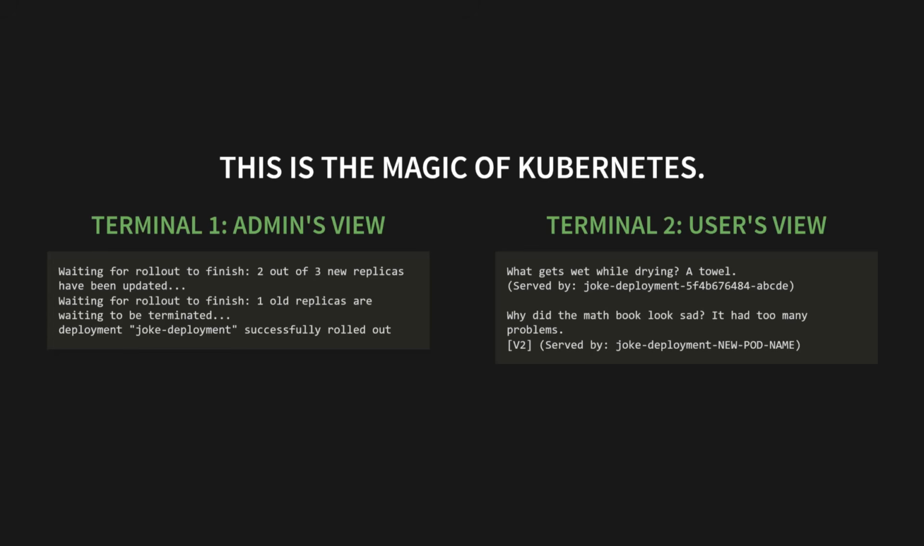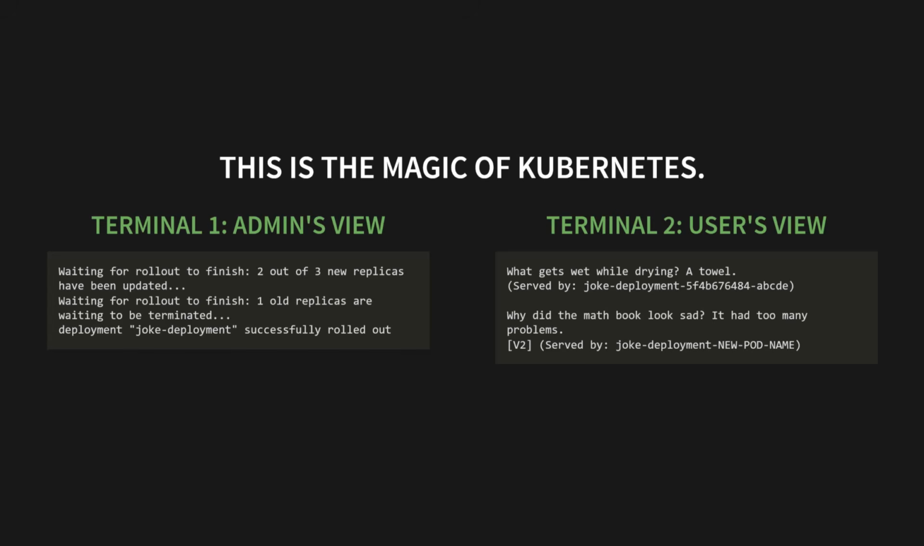In Terminal 1, the admin view, you'll see messages like, waiting for rollout to finish. 2 out of 3 new replicas have been updated. And then finally, deployment joke-deployment successfully rolled out. But in Terminal 2, the user's view, you'll see the output switching in real time. One second you'll get an old v1 joke, like, what gets wet while drying, a towel, served by an old pod. And the very next second, why did the math book look sad? It had too many problems, with our v2 marker, served by a new pod.